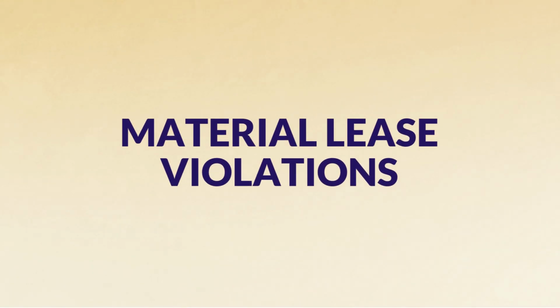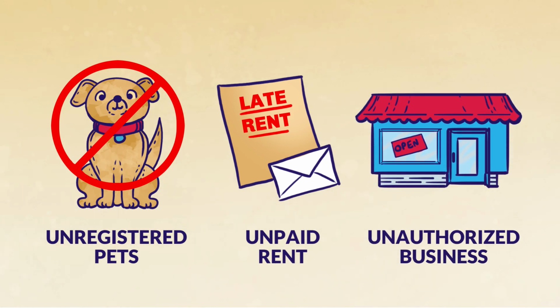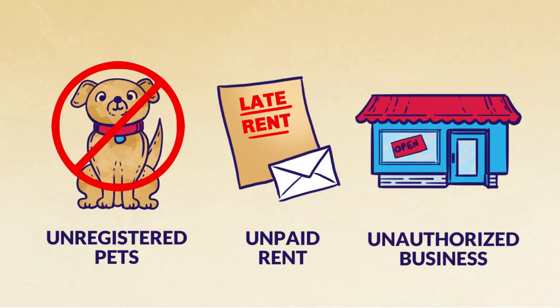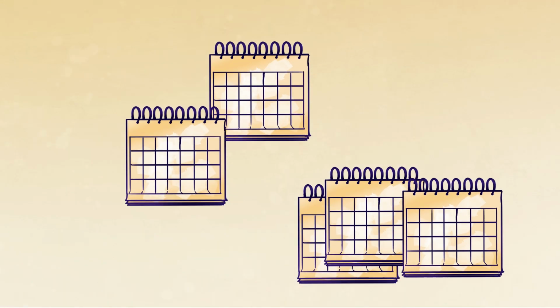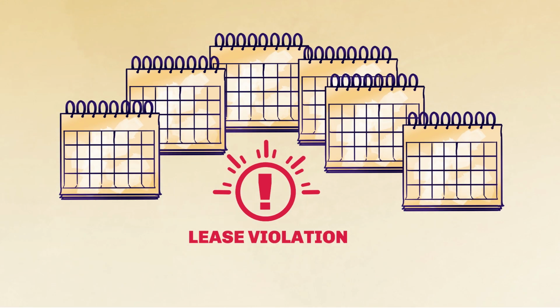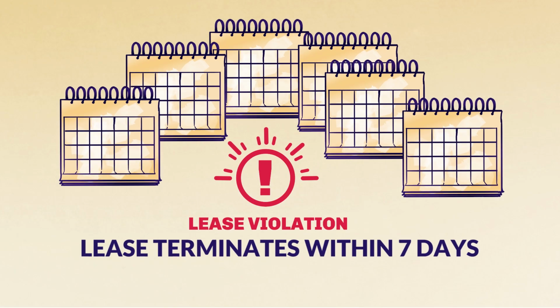Material lease violations. For material lease violations, the landlord has to serve a written notice to the tenant telling them that they are violating the lease. If there is another lease violation within 6 months, the landlord can just send notice the lease will terminate within 7 days, then file an eviction case.